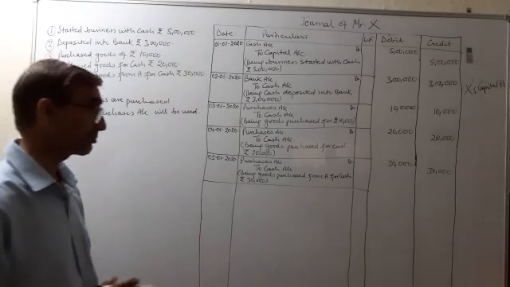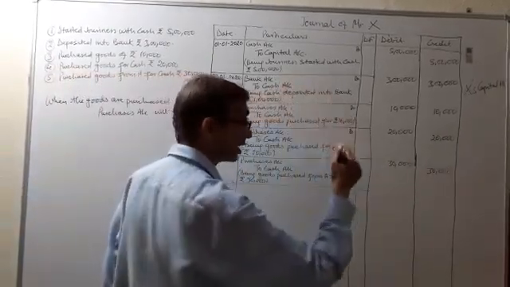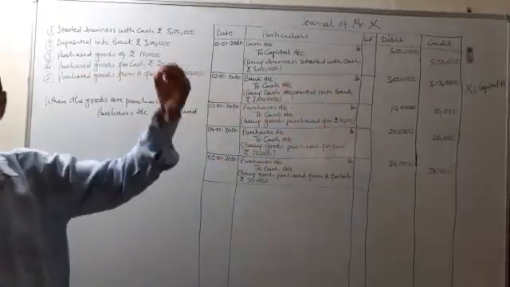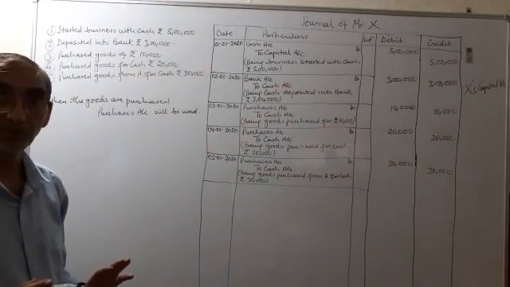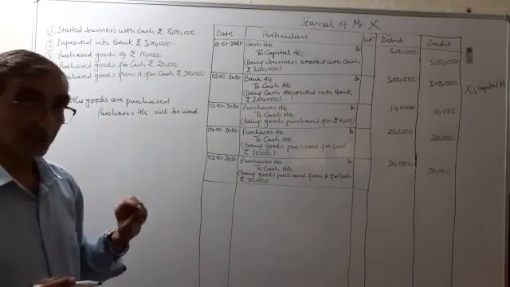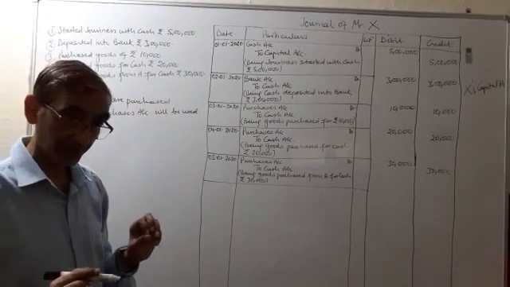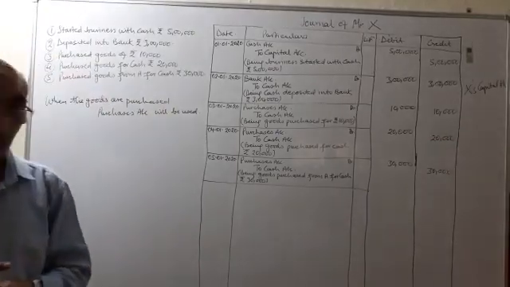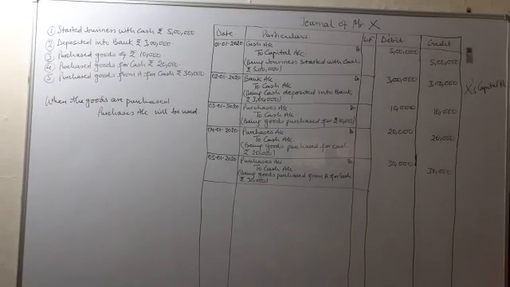In the board exam, if the narration is not written, half marks for an entry is gone. You will not score. So narration is very important for passing the journal entries. So for today, only these 5 transactions are enough, and tomorrow we will do a bit more.